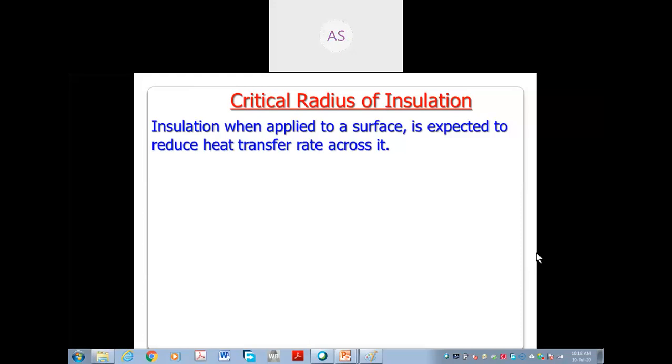Is it correct? Yes, sir. Means whenever there is insulation, the heat transfer should reduce. But can you think the reverse of this is possible?